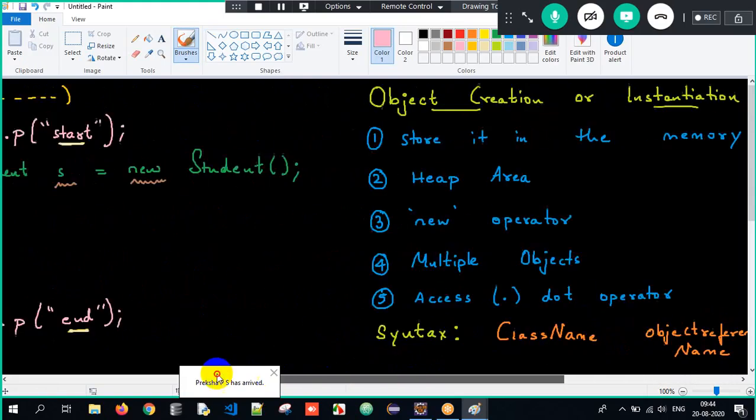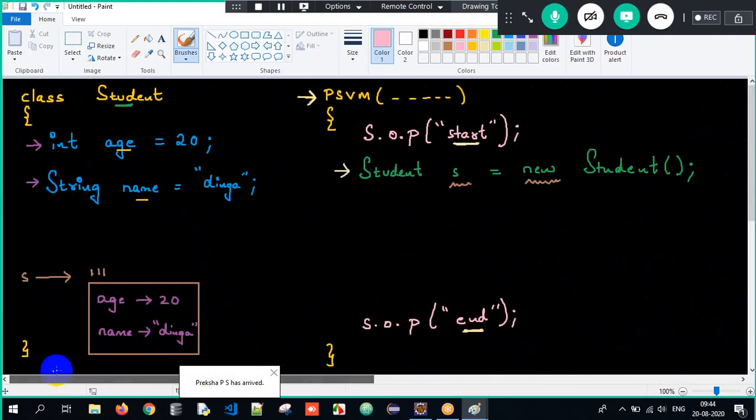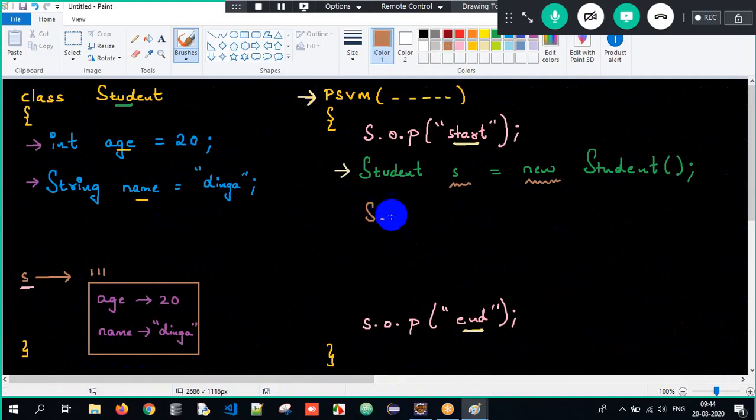Therefore, when I go back to my program over here, what is the object name? S. If I want to access the variable here, I have to write System.out.println, open parenthesis close, and how am I supposed to access it? S dot age. Age is present within the object.